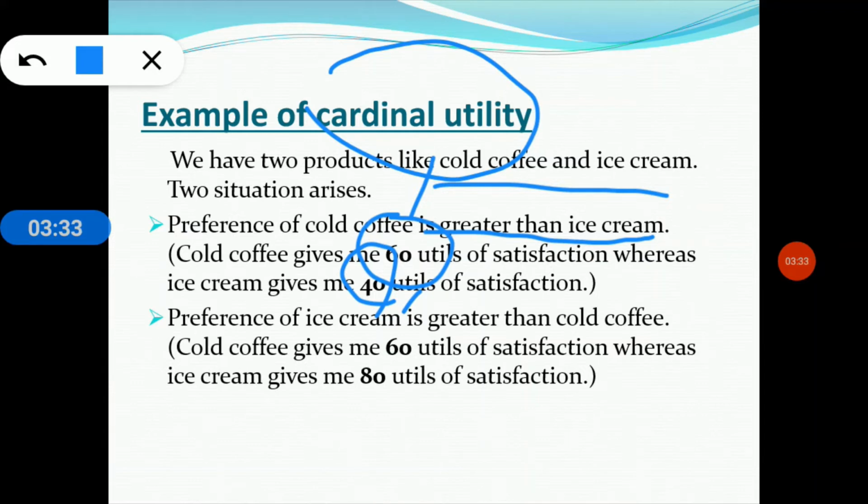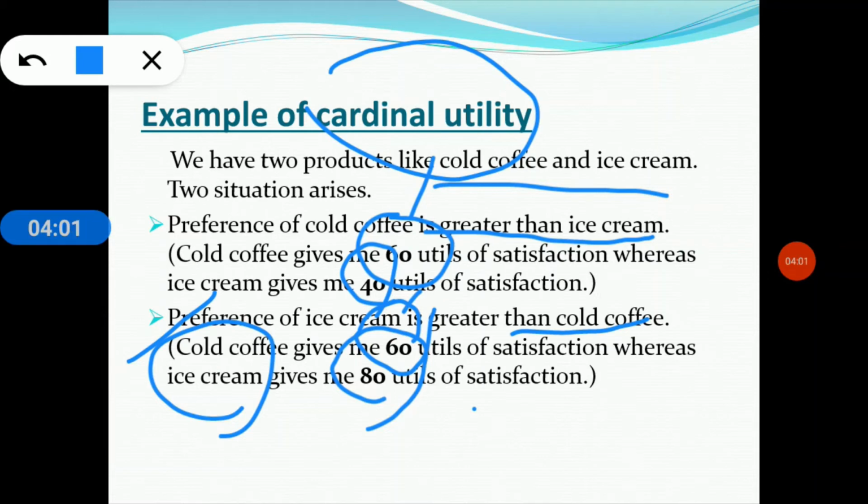And now coming to the second situation, that is the preference of ice cream is greater than the cold coffee. So that means cold coffee gives 60 utils of satisfaction, whereas ice cream gives me 80 utils of satisfaction. So 80 is obviously greater than 60 in value. So that's why my first preference in the second situation is the ice cream. So I think it is clear to everyone.